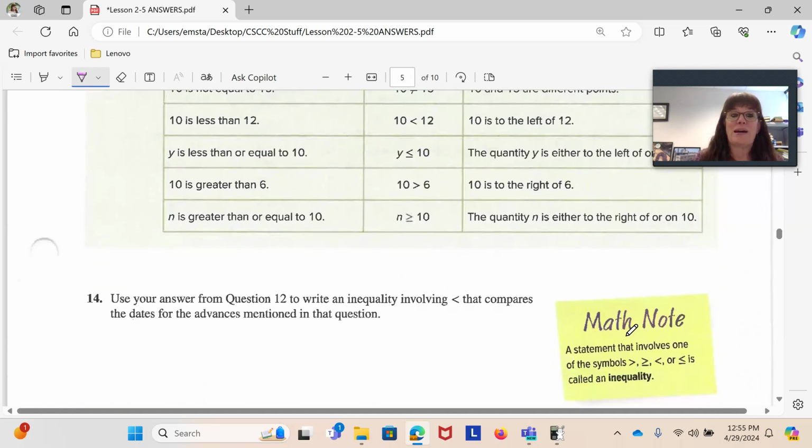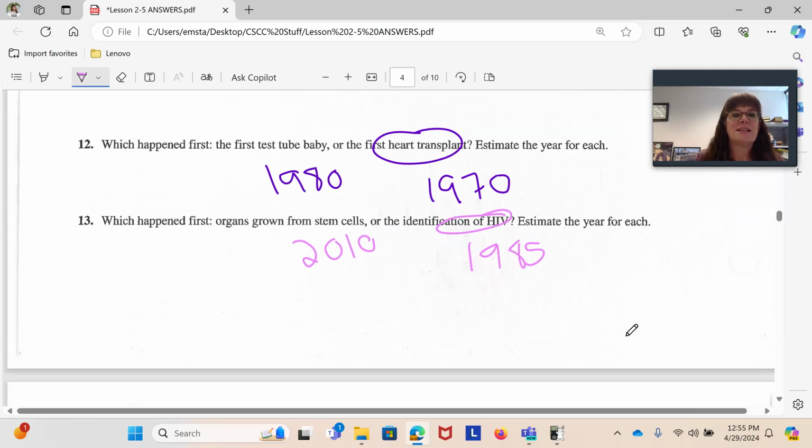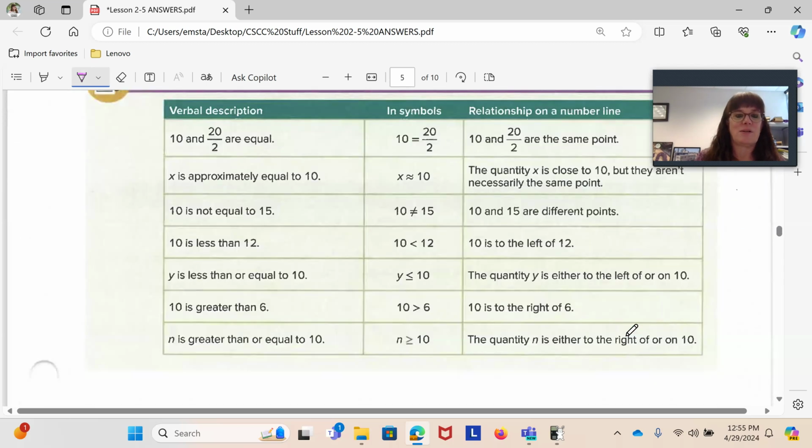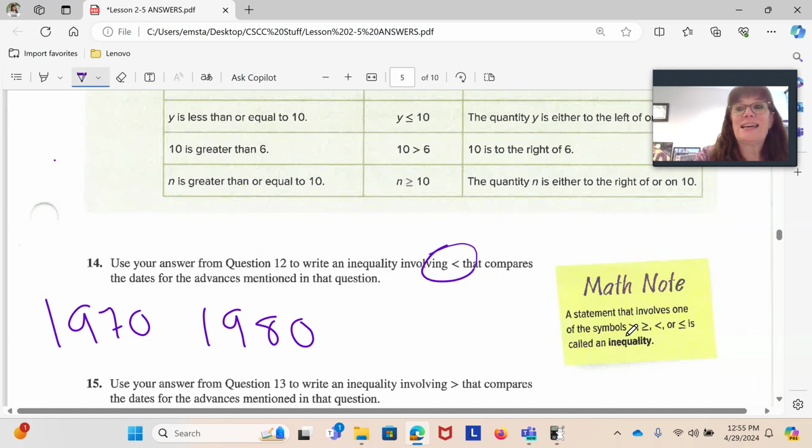And they're going to have us go back and do a couple problems we did. So they want us to look at our numbers from number 12. We had 1980 and 1970 in number 12. So I'm going to write those again. We had 1980 and 1970. And the reason I switched the order is because they want me to use a less than sign. So I would say that 1970 is less than, or before, 1980.